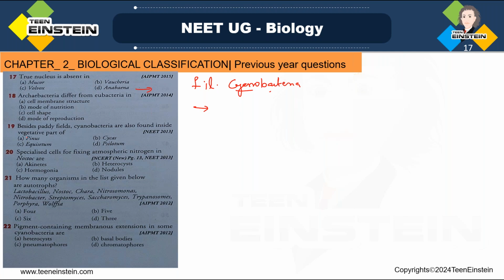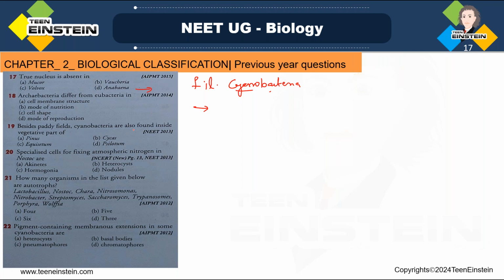Question number 19. Beside paddy fields, cyanobacteria are also found inside the vegetative part of dash: Pinus, Cycas, Equisetum and Xylotum. See here, the right option is option B, Cycas. So cyanobacteria live within the coralloid roots of Cycas, and they can live in a symbiotic association.